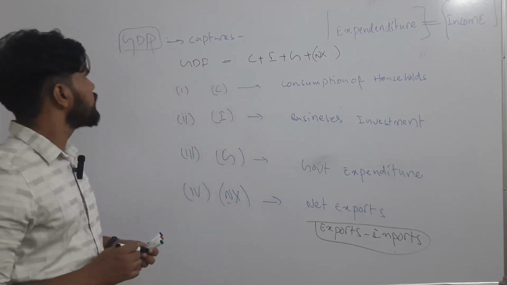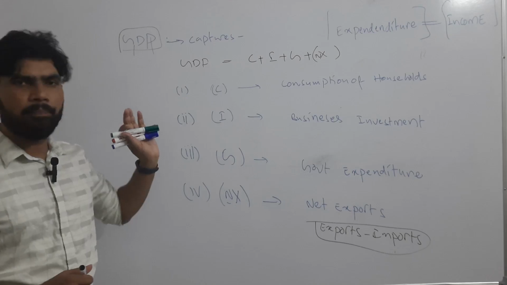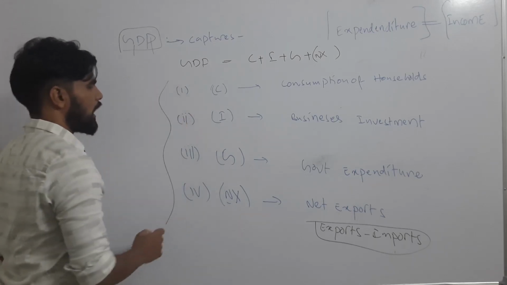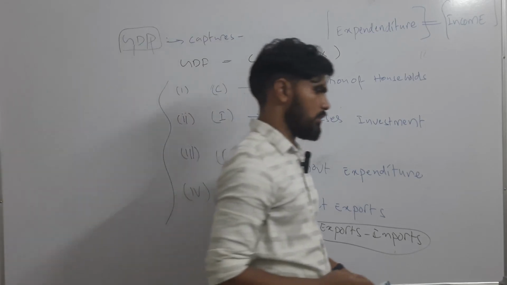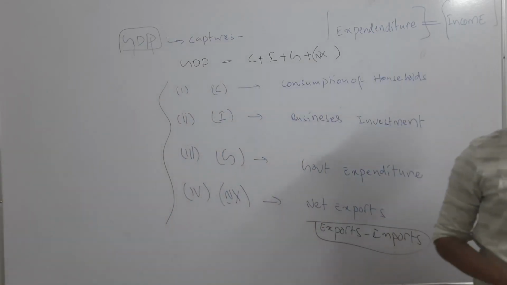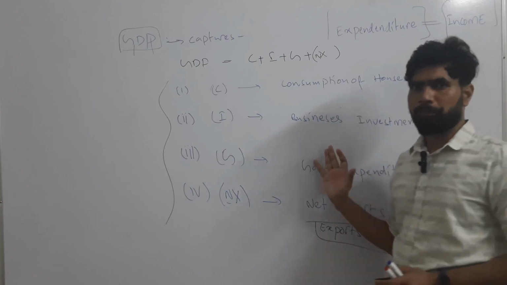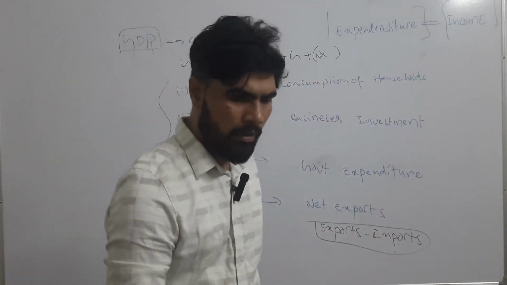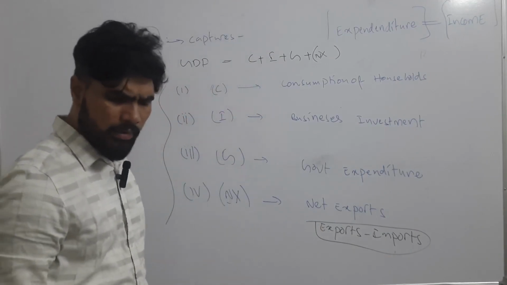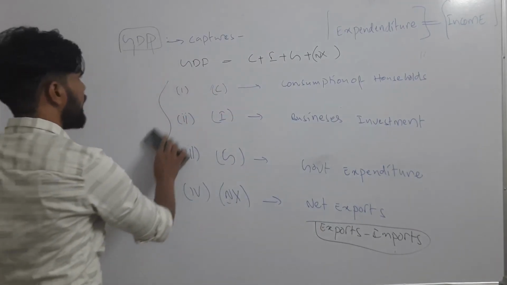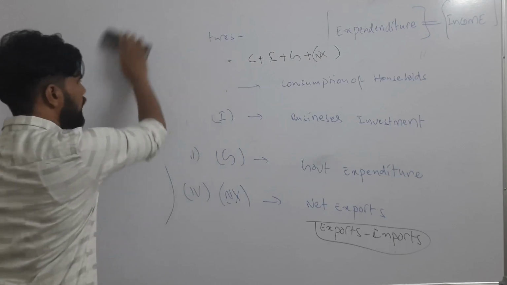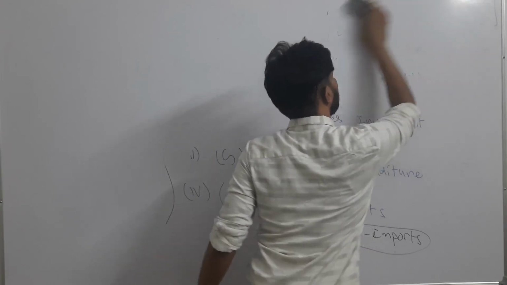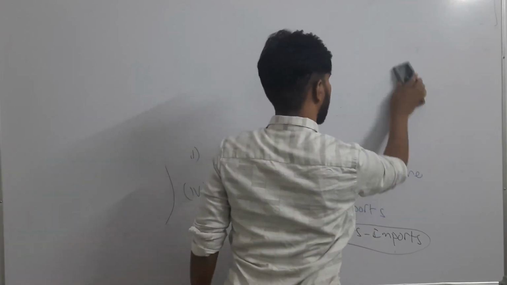So in this way the GDP is calculated. These are the things the calculation of GDP generally captures, right? I hope you have understood this area. So we will move forward and understand briefly the importance of GDP.